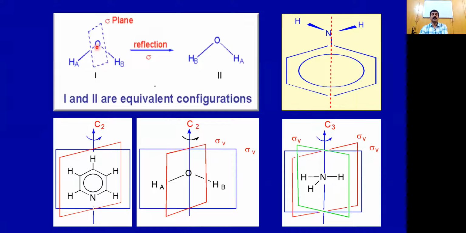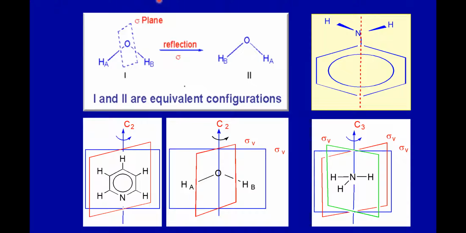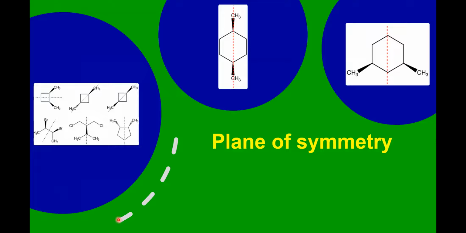The plane that is possessed by water molecule, again, that is a vertical plane, sigma V. Take pyridine, you have the molecular plane, that is one sigma V. There is another sigma V. It has one C2 axis and two sigma V's, two vertical planes. Similarly, ammonia, one C3 axis, there will be three vertical planes. These are some more examples where you can expect a plane of symmetry.